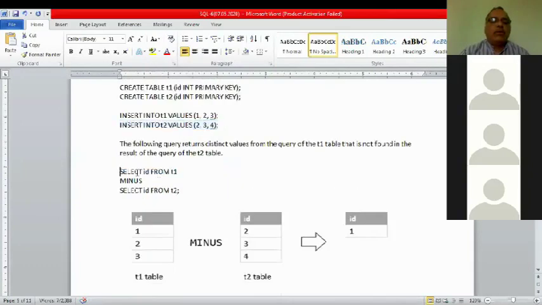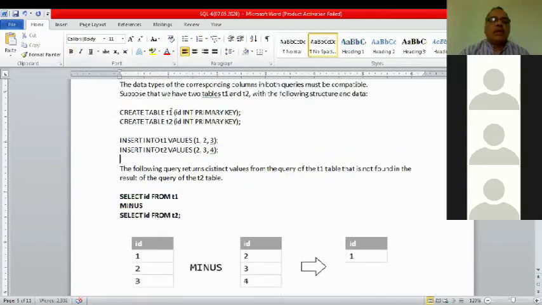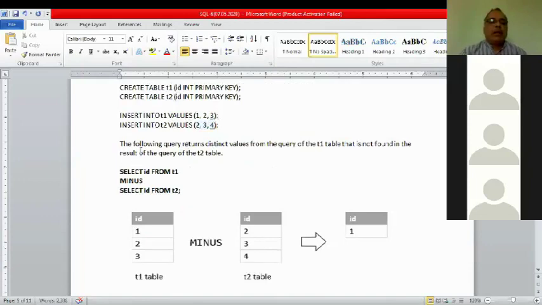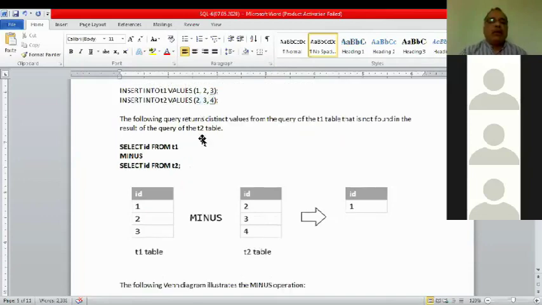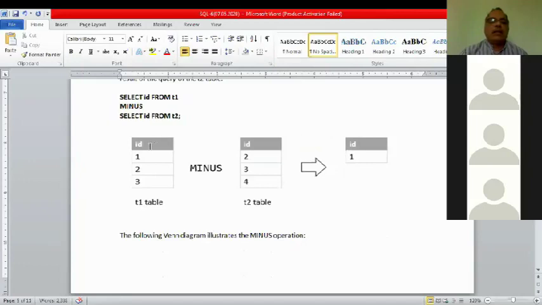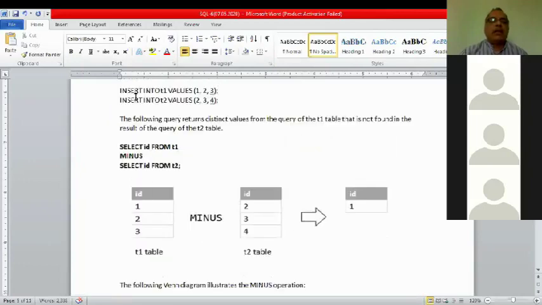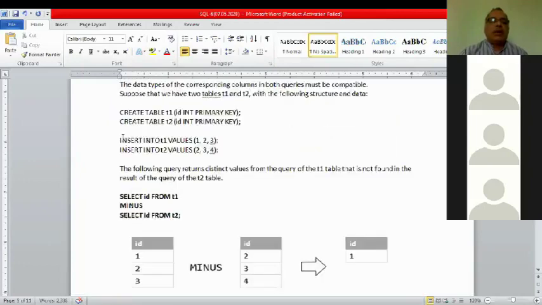Now you fire this command on the two tables. The T1 table has 1, 2, 3 and the T2 table has 2, 3, 4 in the ID field. If you do this, the output will be only 1. This is the graphical representation of these two.